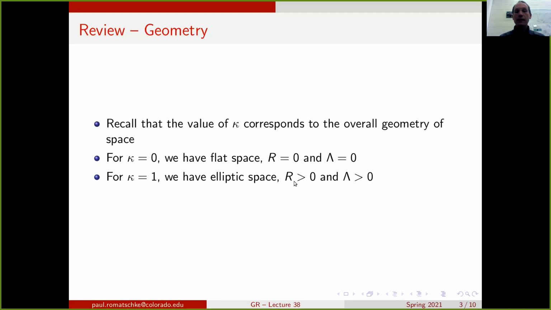The space is that of a constant positive curvature, so R is bigger than 0 everywhere. And we have a cosmological constant that's bigger than 0. Finally, for the case kappa is -1, we have hyperbolic geometries, and these are spaces of constant negative curvature corresponding to negative cosmological constant.